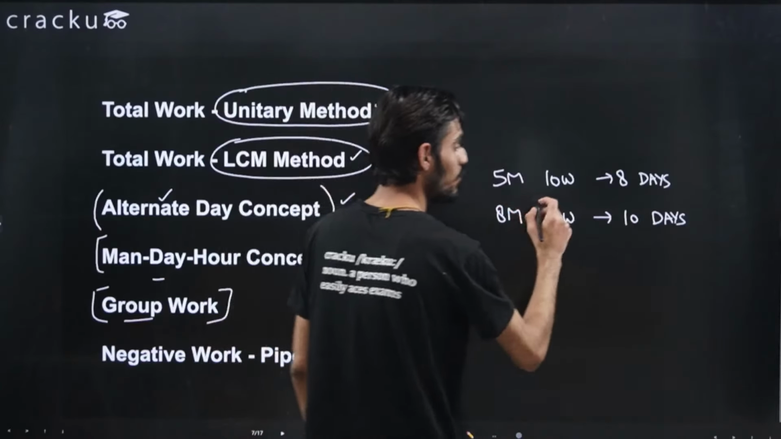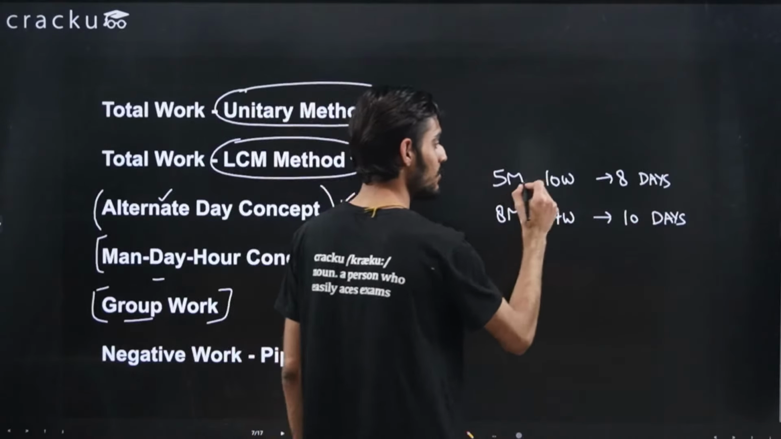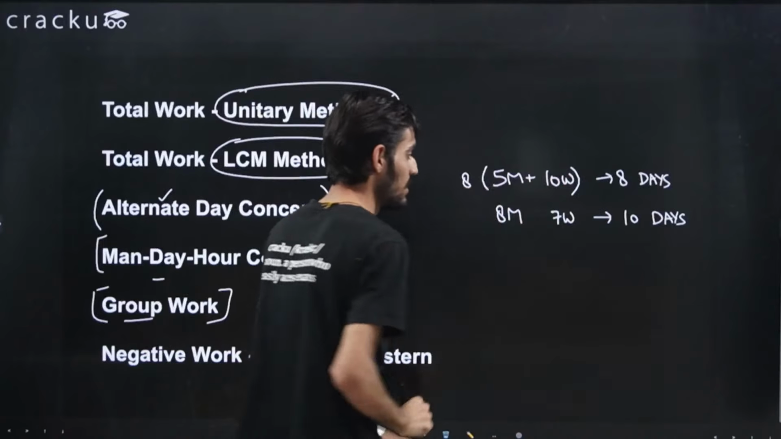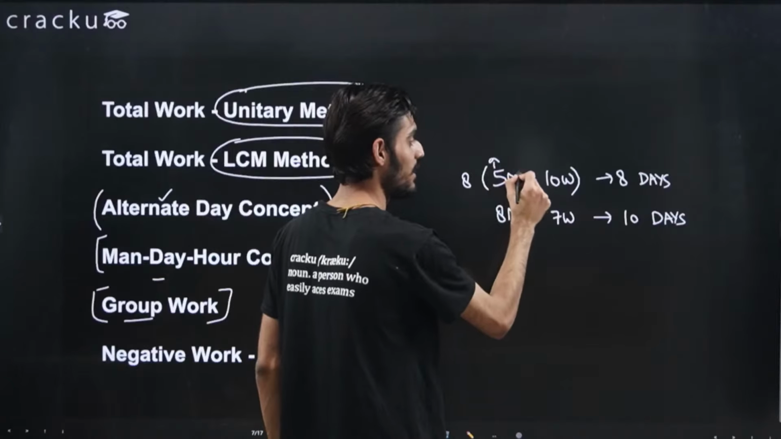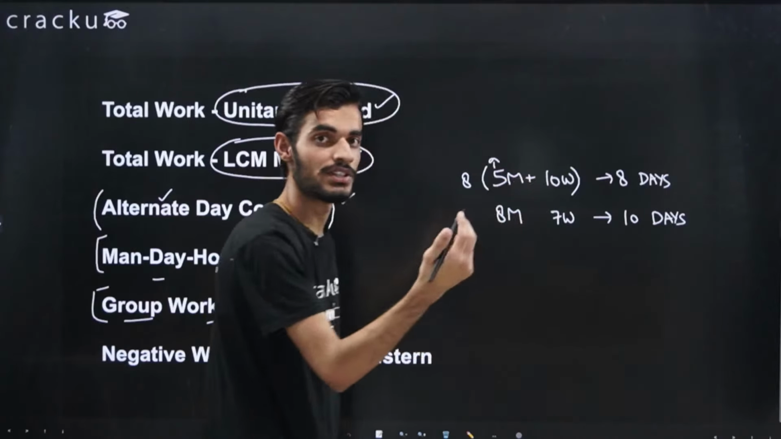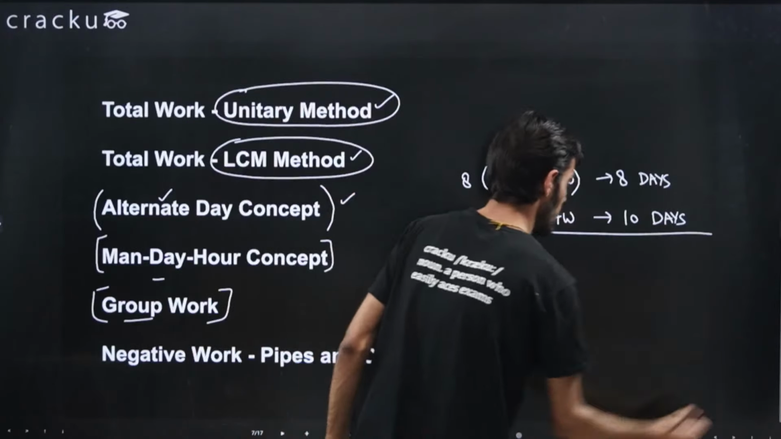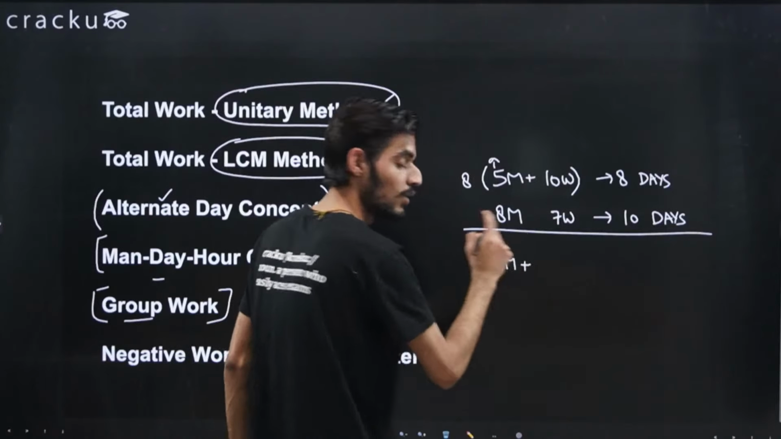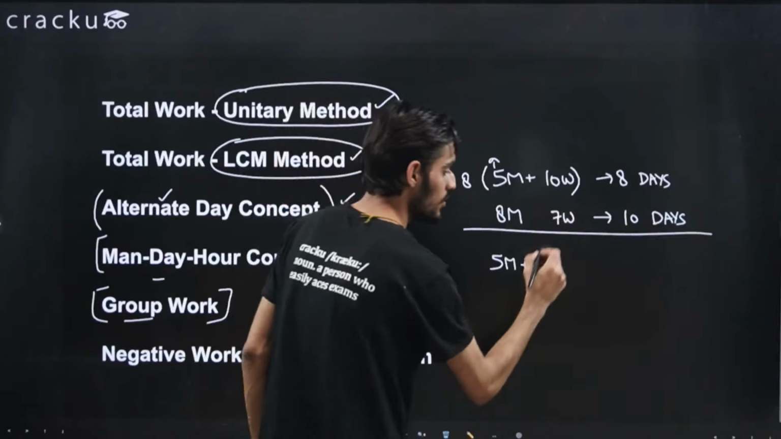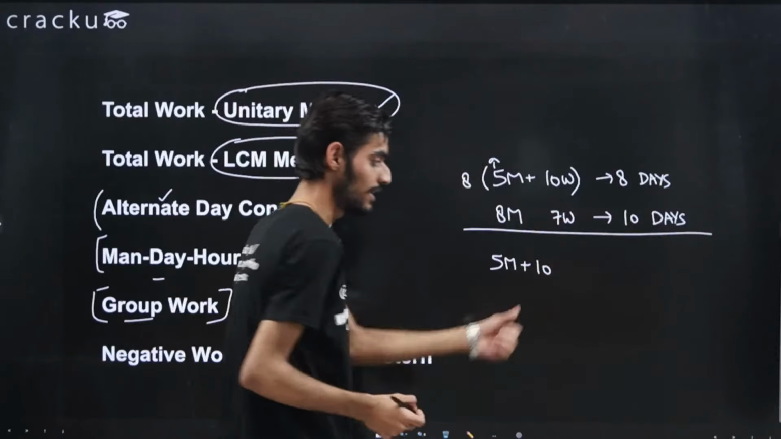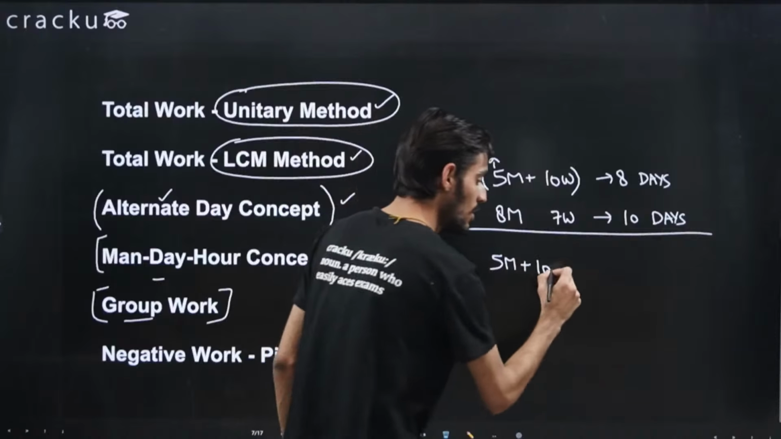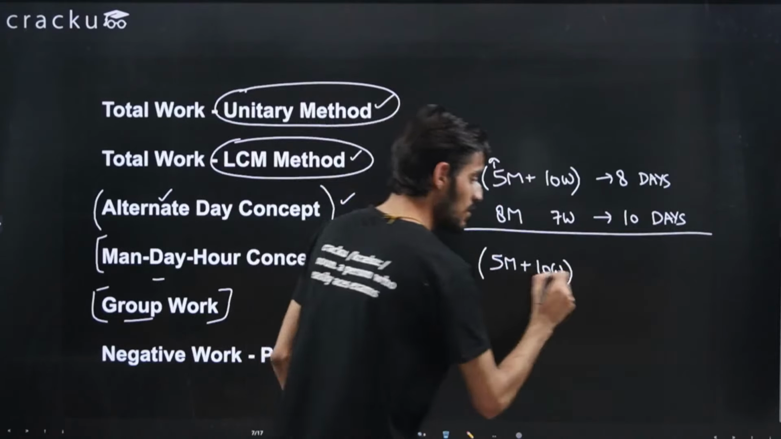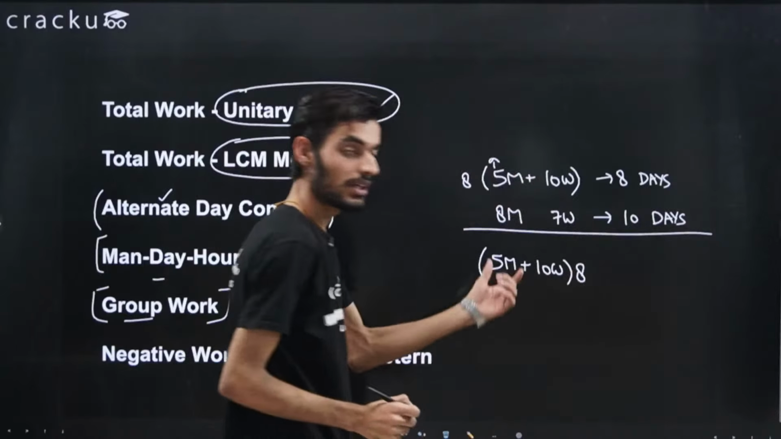So to find the total work, what we can do is we can just add this and multiply this by 8, right? So this is the number of men, and here M is the efficiency. For example, let's say there are 5 men and their efficiency is M, plus along with the men, women are also working. So there are 10 women and the efficiency of women is W. So this is the total work that they are doing. And if they're working for 8 days, this will be multiplied by 8 to get the total work, right?